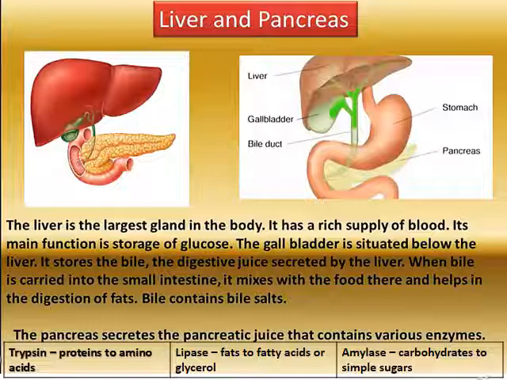Pancreas secretes the pancreatic juices that contain various enzymes like trypsin. It helps in the conversion of proteins into amino acids, while lipase helps in converting fats into fatty acids or glycerols, and amylase converts carbohydrates to simple sugars.